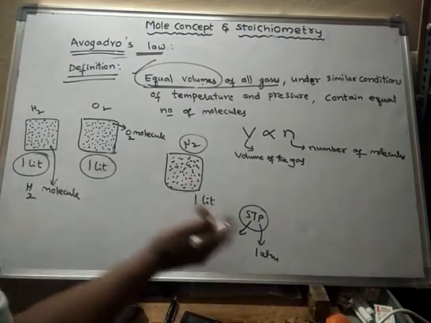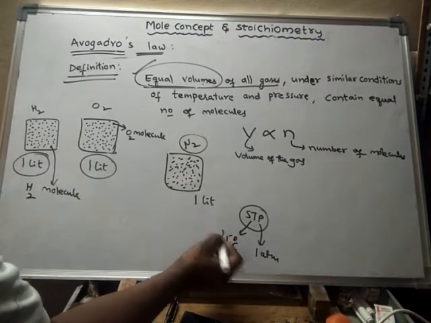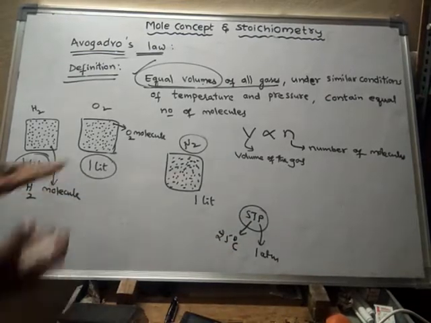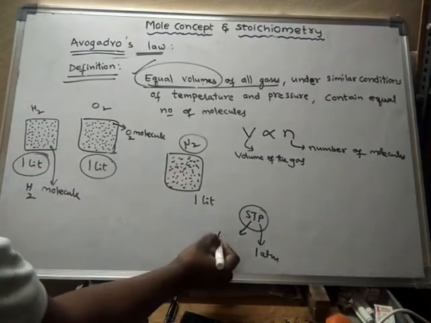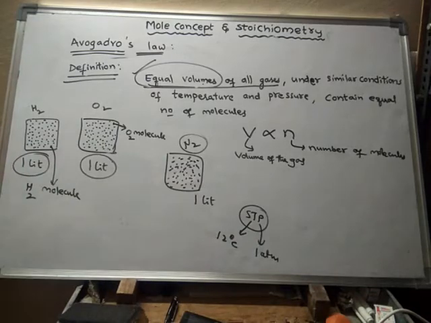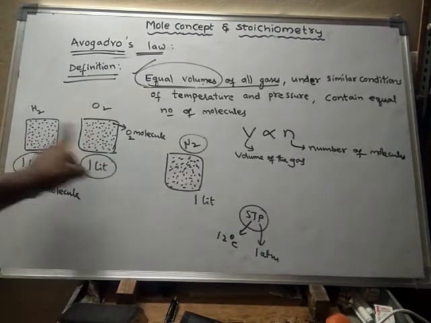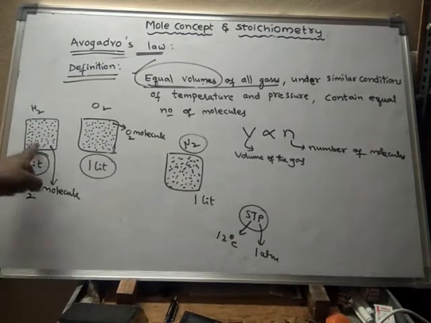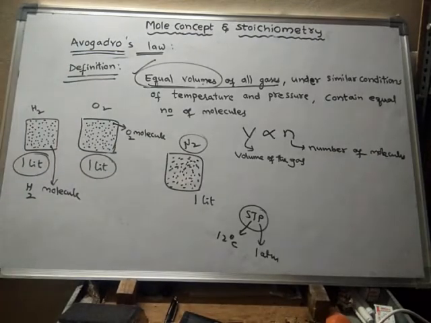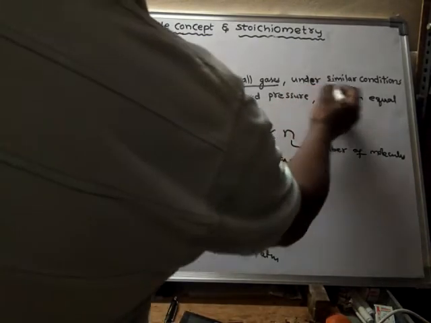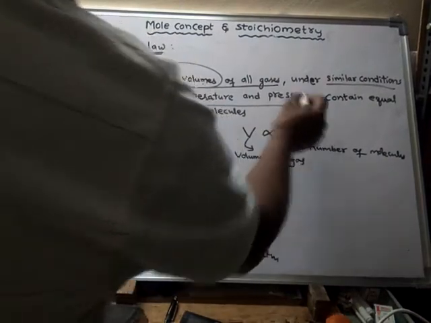Suppose all the gases may be taken at 25 degrees centigrade, 1 atmosphere pressure, or else all the gases you may take at 12 degrees, any temperature, but the temperature of all the gases should be same and the pressure of all gases should be same. Then only we will call it similar conditions of temperature and pressure.